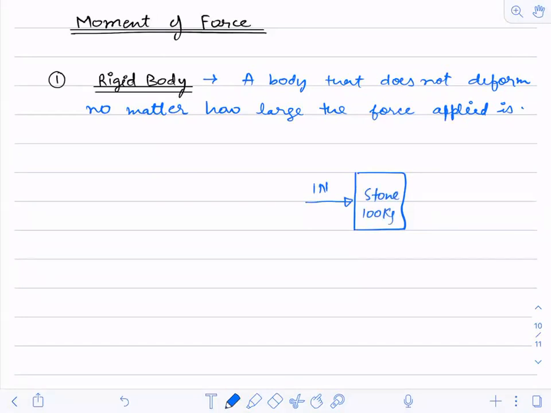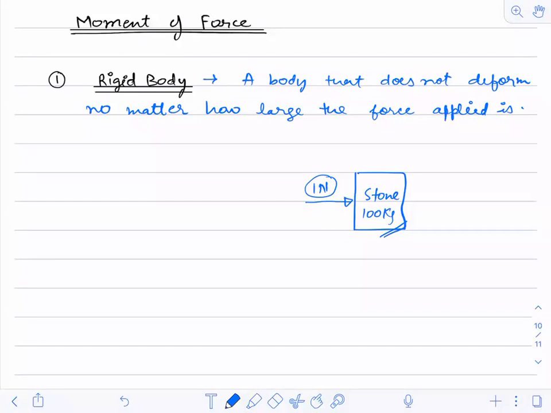Can I say that for this force, this body acts as a rigid body because this force is not able to deform it? Yes, I can say that, because 1 Newton force is not able to break that body. So for this force, this stone acts as a rigid body.